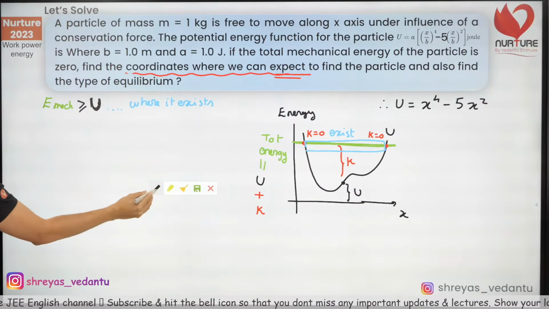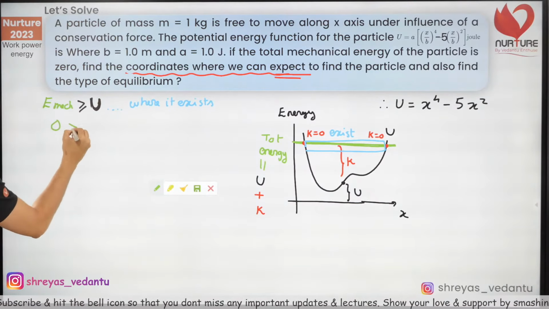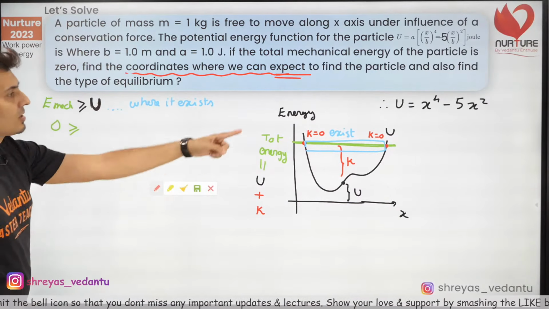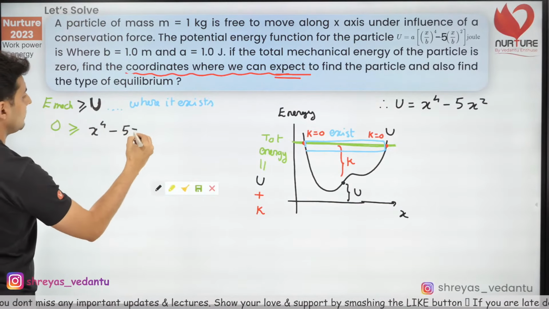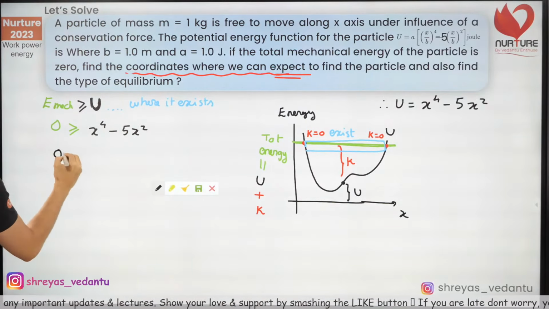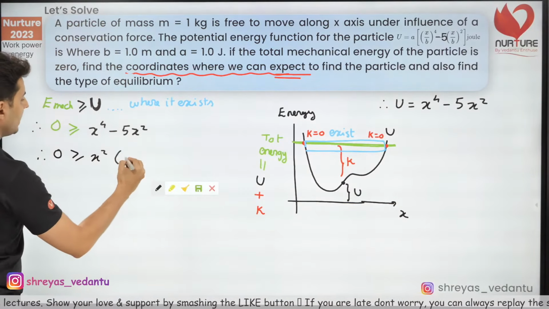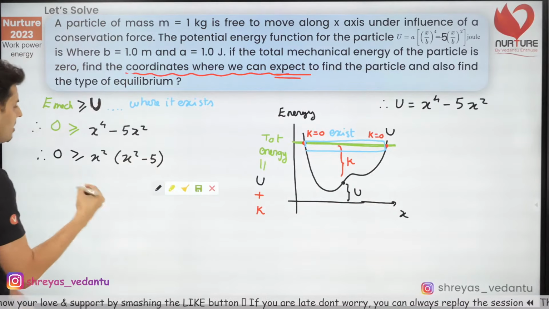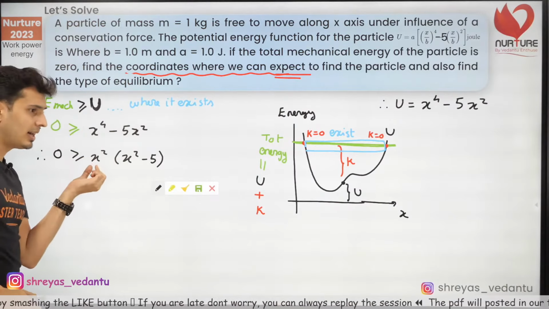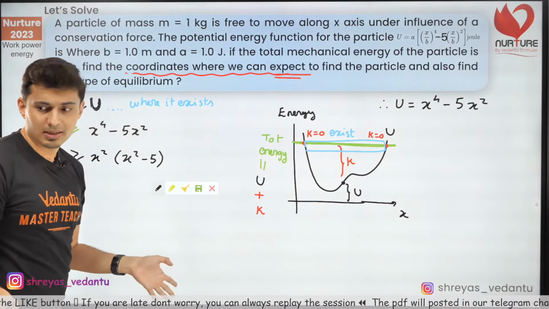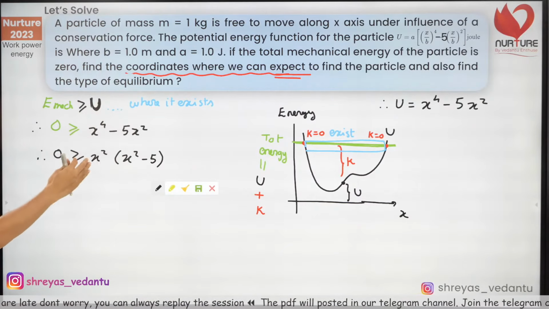The total energy is already given to me. What is the total energy? Total energy is 0. So 0 is more than or equal to, just write that equation, x raised to 4 minus 5x square. So therefore 0 is more than or equal to x square into (x square minus 5). Now, when you talk about x square, guys, x square is always a positive number. So don't even think about it. Just forget x square.